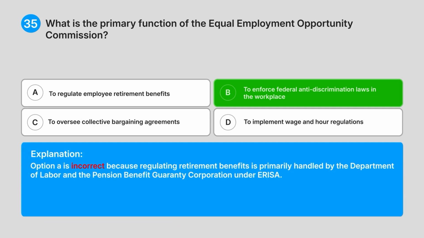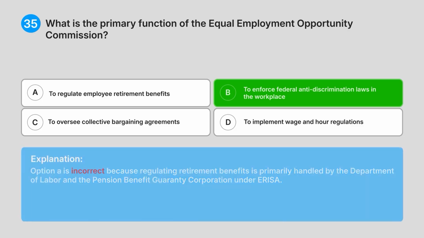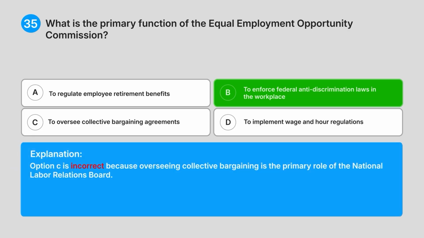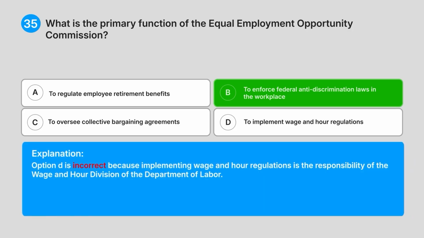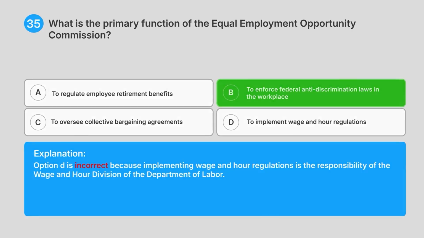Option A is incorrect because regulating retirement benefits is primarily handled by the Department of Labour and the Pension Benefit Guaranty Corporation under ERISA. Option C is incorrect because overseeing collective bargaining is the primary role of the National Labour Relations Board. Option D is incorrect because implementing wage and hour regulations is the responsibility of the Wage and Hour Division of the Department of Labour.